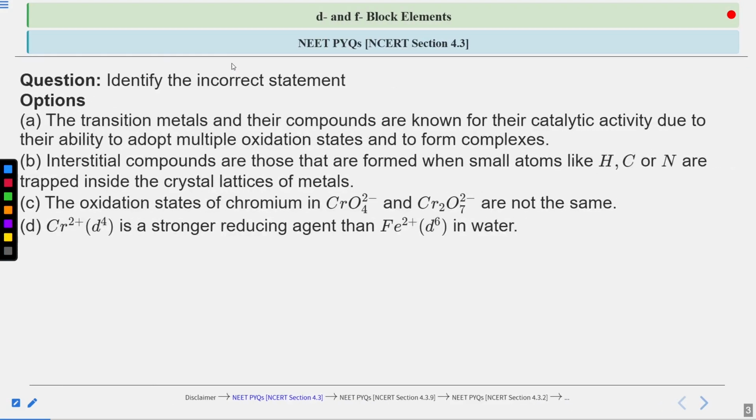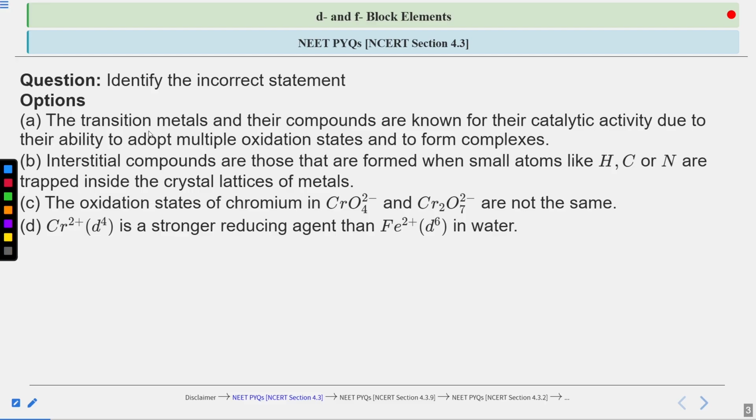So let's begin with our first question, which is a NEET PYQ covering the NCERT section 4.3. The question is: identify the incorrect statement. So you have to identify the incorrect statement among the given statements in the options. The options are: the transition metals and their compounds are known for their catalytic activity due to their ability to adopt multiple oxidation states and to form complexes.